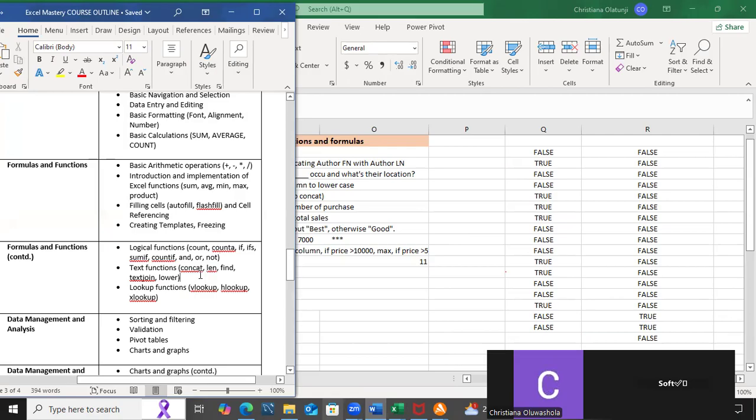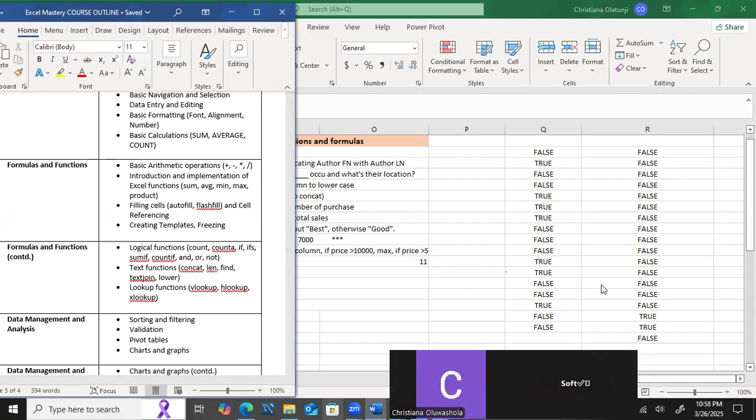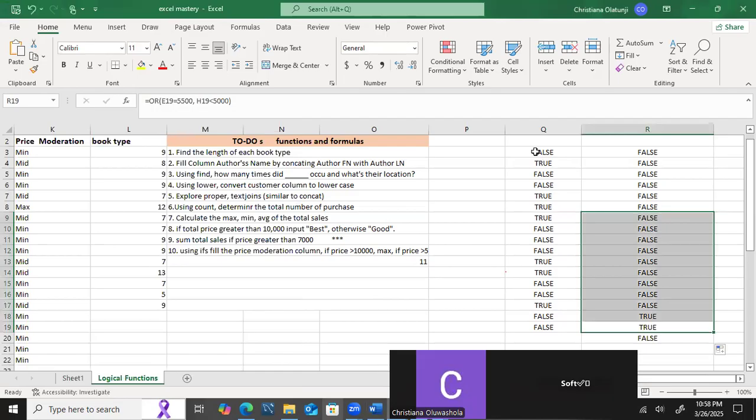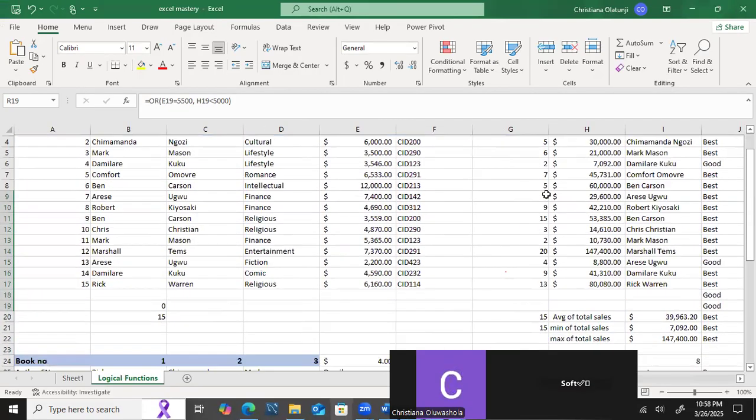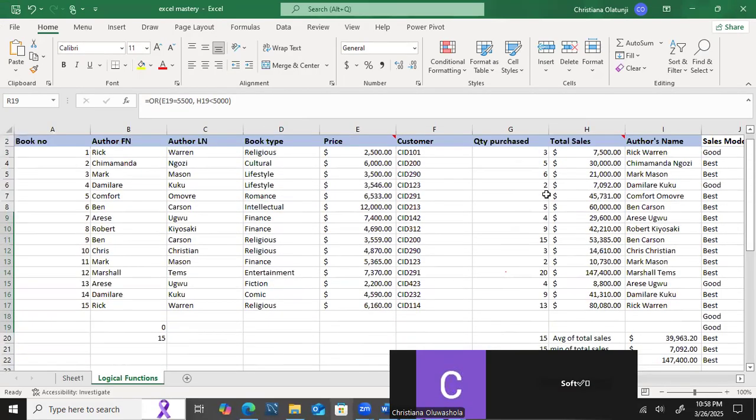We've completed text functions. I think we did LOWER and UPPER. Yes. So now lookup functions. This one might take a bit of time. What's the time now? Oh wow. All right, so I think I would have to delete this. Oh, let me just leave it. So now we're going to lookup functions.